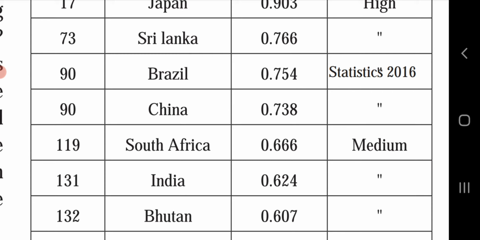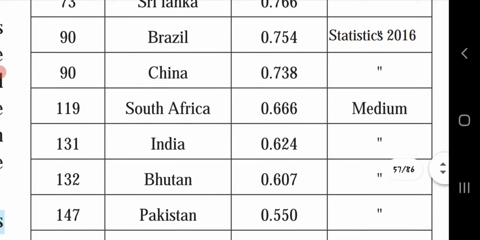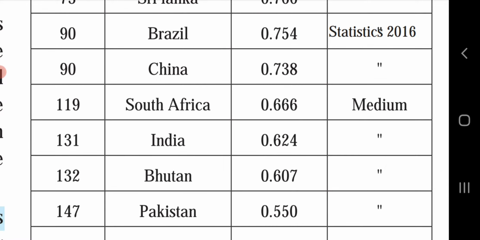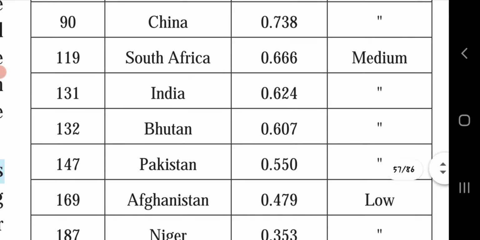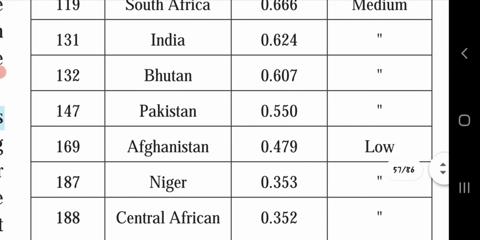Brazil, 0.754, statistics 2017, high. China, 0.738, high. South Africa, 0.666, medium. India, 0.624, medium. Bhutan, 0.607, medium. Pakistan, 0.550, medium.